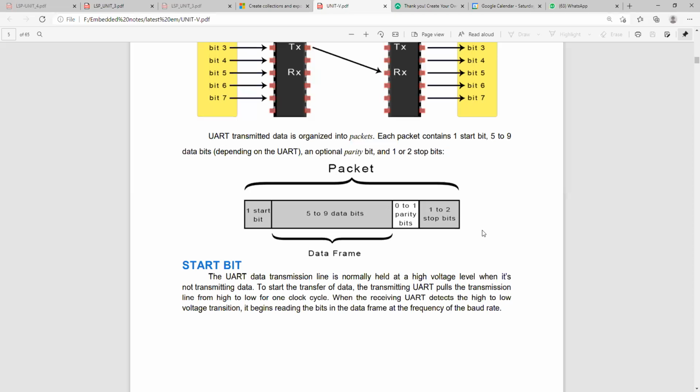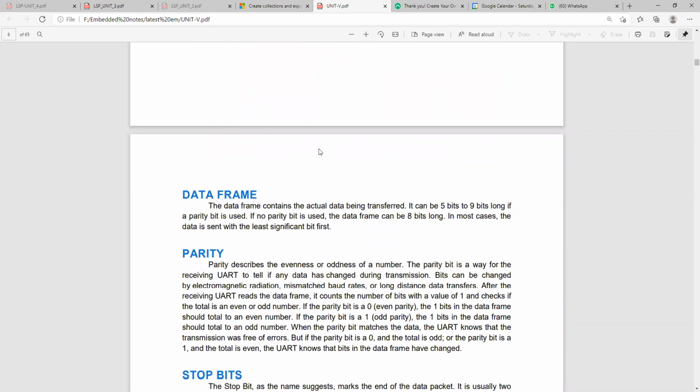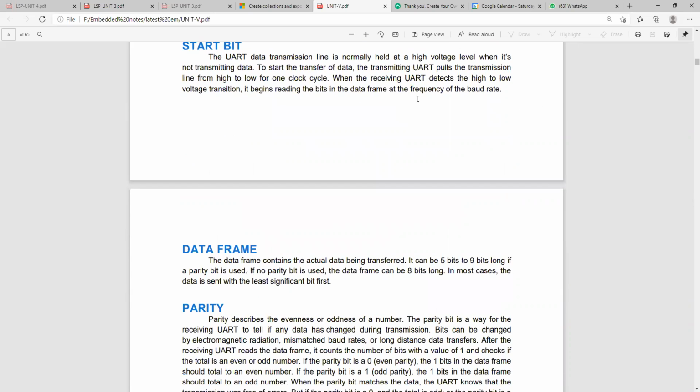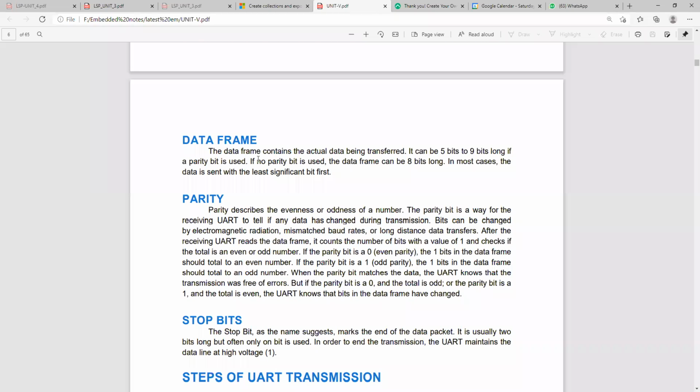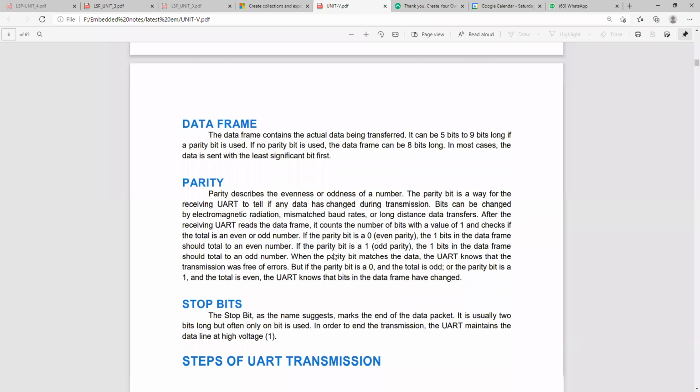All the data frames will be added from all the packets and given to your receiver. So this is the procedure, and this is the start bit, and the data frame. The data frame contains a number of bits. It gives the information about the parity, so you know that it is even parity or odd parity. That is the information you are going to see here in parity.